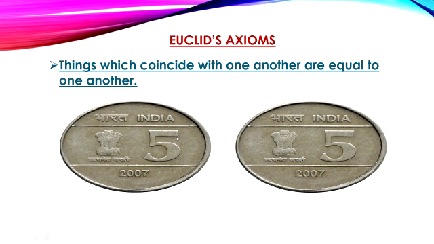When we coincide these two coins on one another, they will coincide because both the coins are equal. If we try to coincide a coin of a different face value, the first coin is not going to coincide on the other because they are not equal.